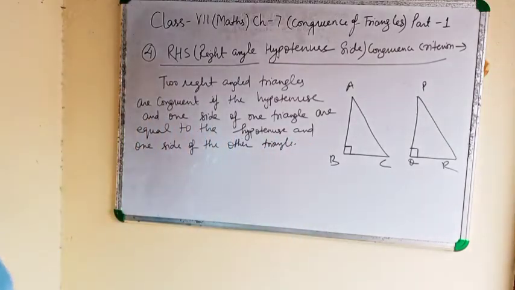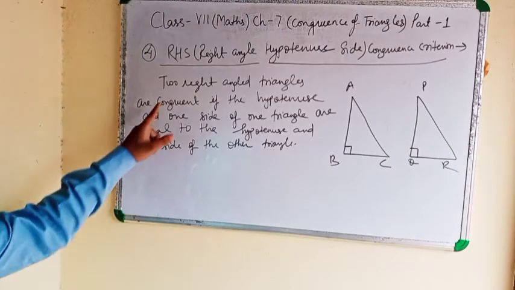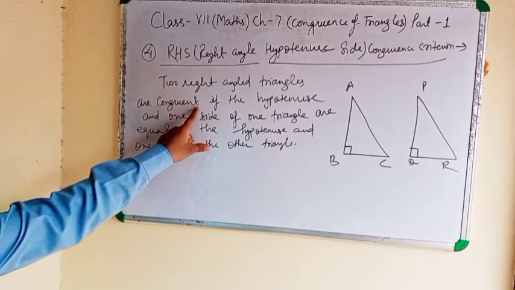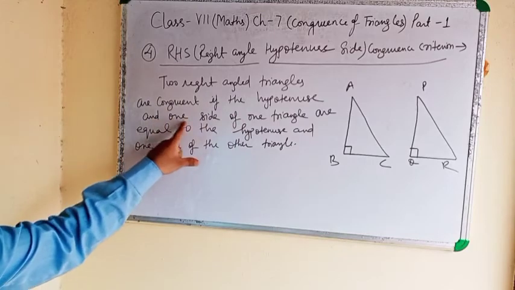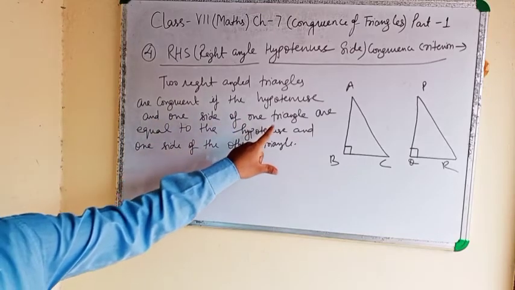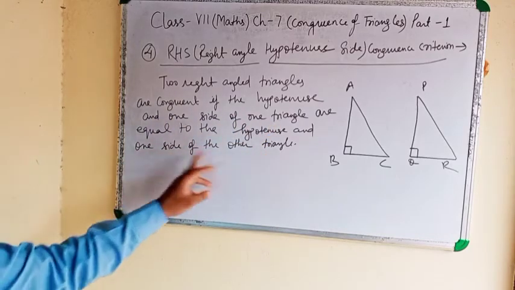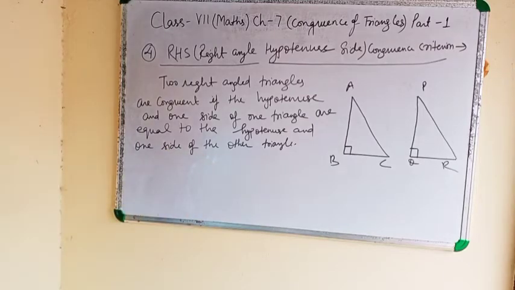Means two right angle triangles are congruent if the hypotenuse and one side of one triangle are equal to the hypotenuse and one side of the other triangle.